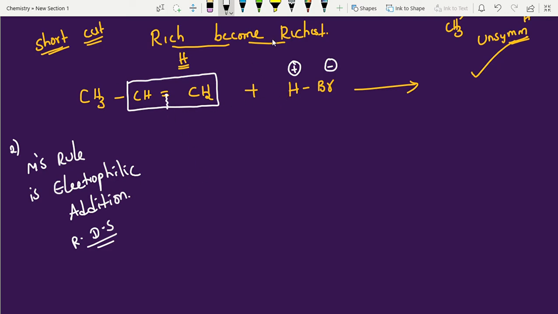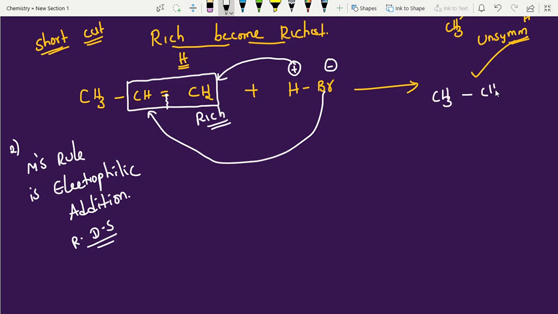Rich become richest. See, this is the active site. After breaking the bond, out of these two carbons, which one has more hydrogens, which is rich? He is rich in terms of hydrogen. Now, rich become richest. That means in that case we add hydrogens only, and the remaining part, Br, you add. So can you write what is the output here? CH3, CHBr, CH3. This is the major product.